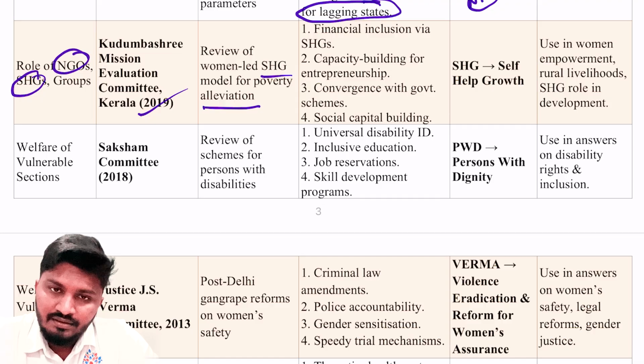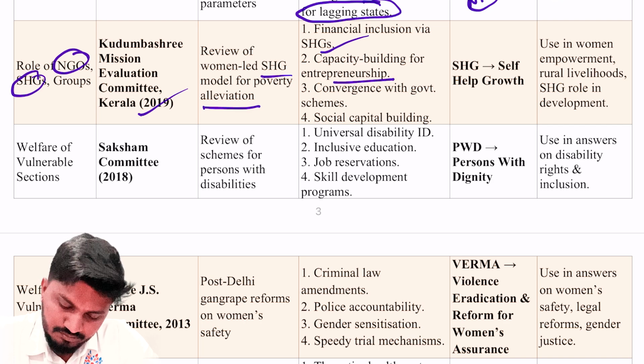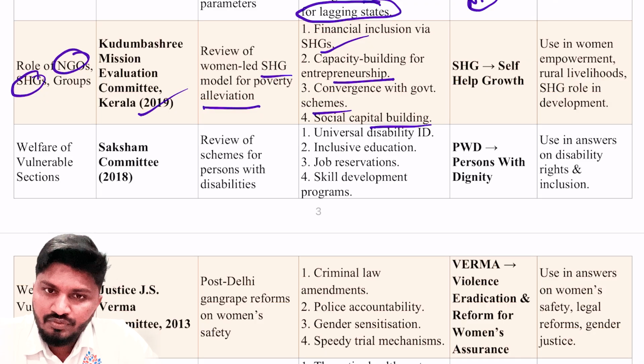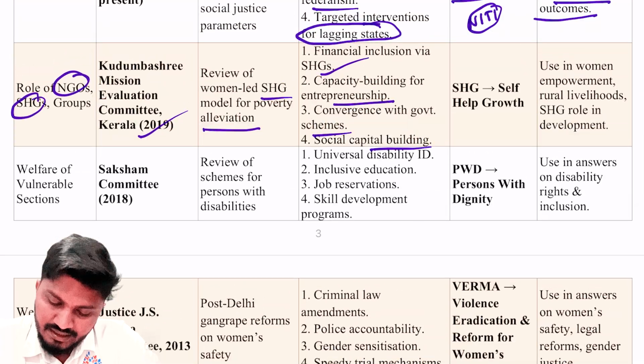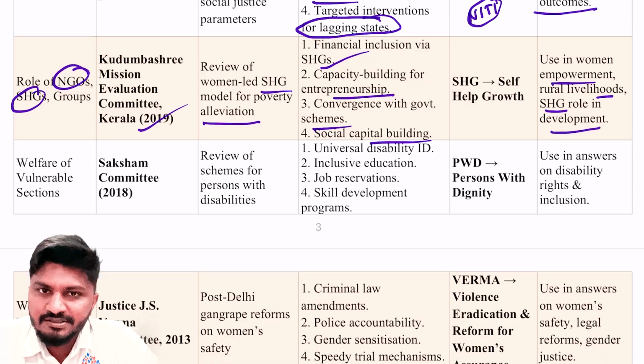Recommendations are financial inclusion via self-help groups, capacity building for entrepreneurship, convergence of this scheme with government schemes, social capital building. All these aspects were addressed by Kudumbashree Mission. It was just the evaluation of this Kudumbashree Mission. Next, use in women empowerment, rural livelihoods, SHG role in development, or best practices by states.